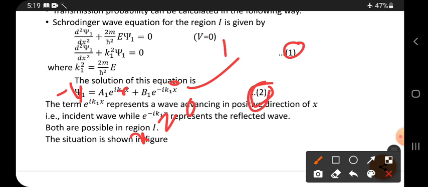So for psi 1, what value do we get? Here a1 plus b1 we get.